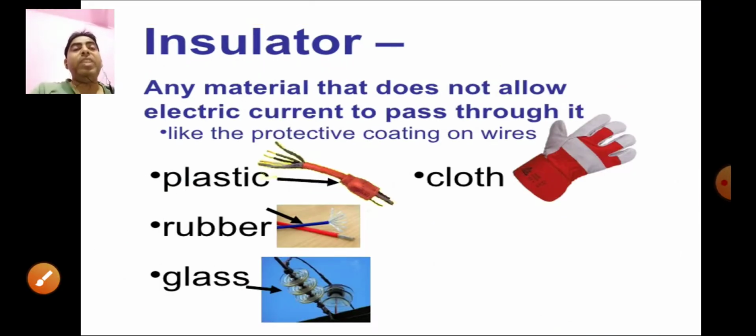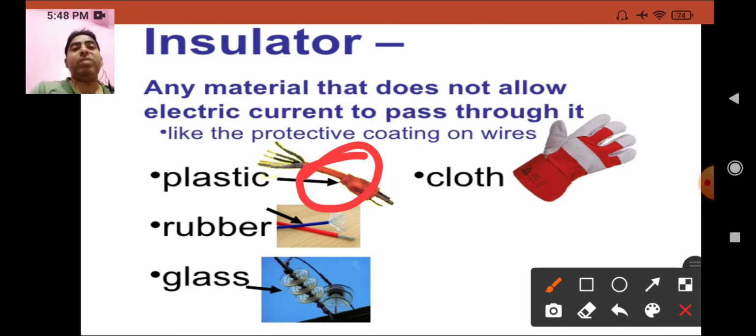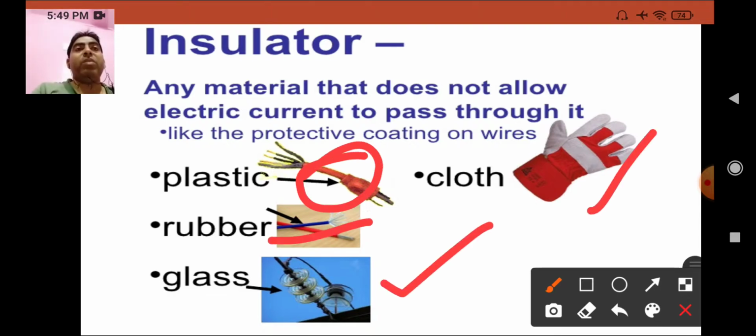Now, insulators. What are insulators? The materials that do not allow electric current to pass through them are called insulators. Examples are plastic outer covering, rubber, glass and clothes. Another example is wood, which also does not allow electric current to pass through it.